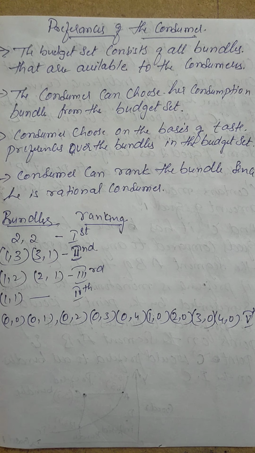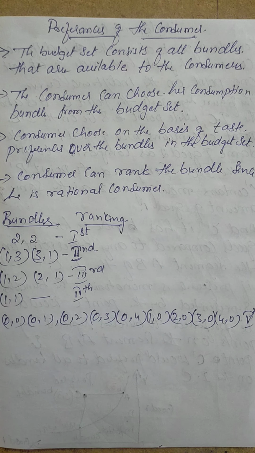Today we are going to see the preferences of the consumers, how the consumers are preferring and why the consumer should prefer. That is also a question. The first thing we should understand here is that consumers are rational in nature, so their change of perception always takes place.